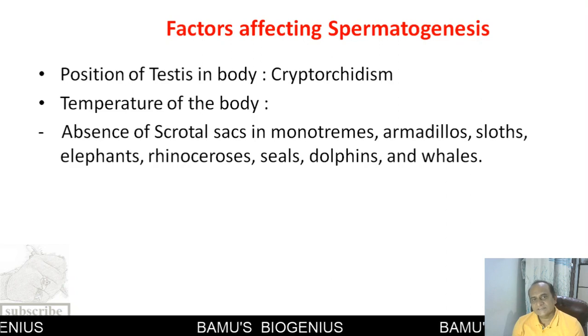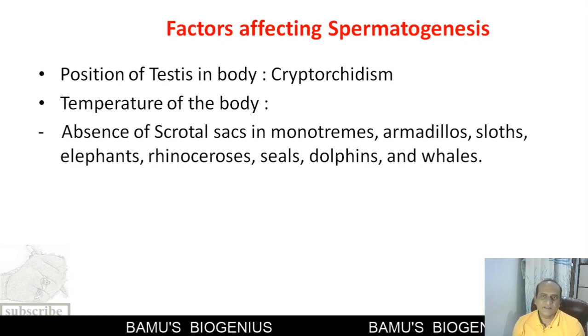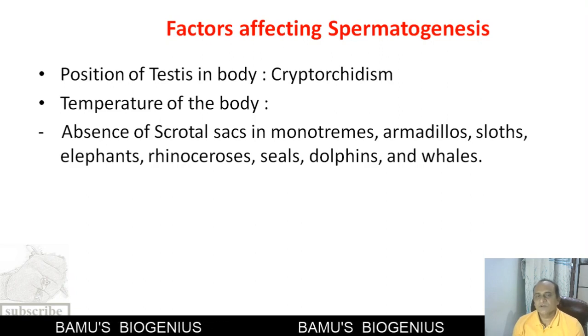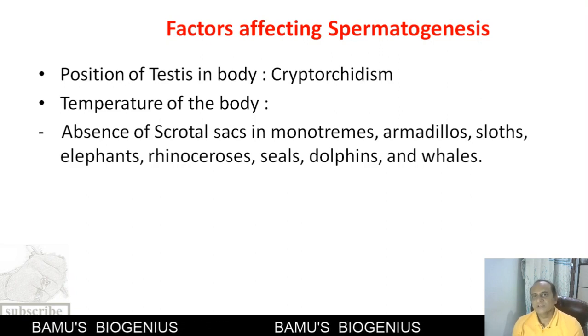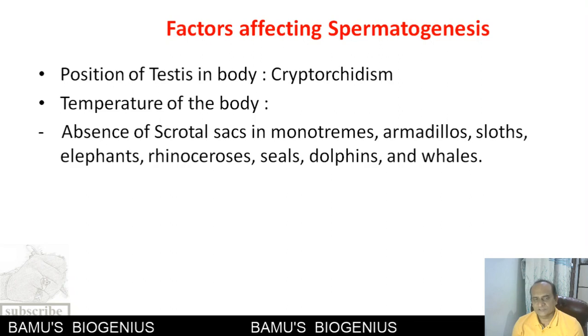If the testes are present in the abdomen, this temperature is not maintained, and that's why spermatogenesis is hampered. So the temperature of the body is very important for spermatogenesis to occur smoothly and to produce viable sperms.